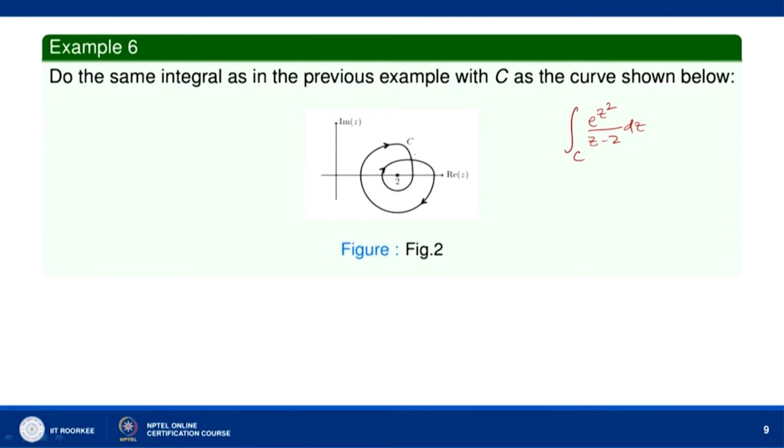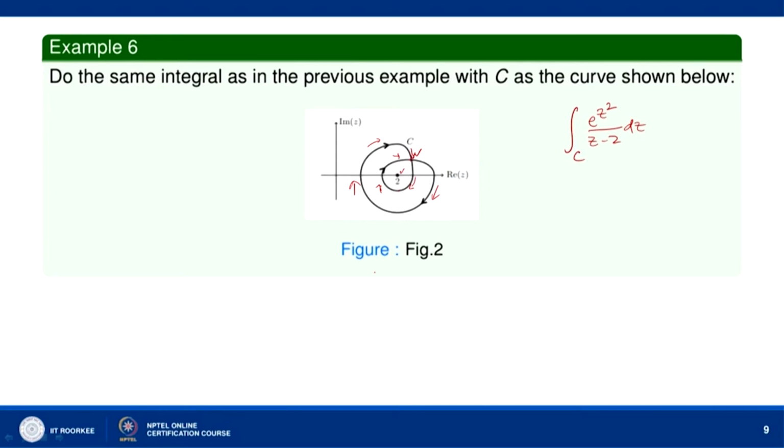We go this way, and then reach here. So, we are moving around the point z equal to 2 twice.